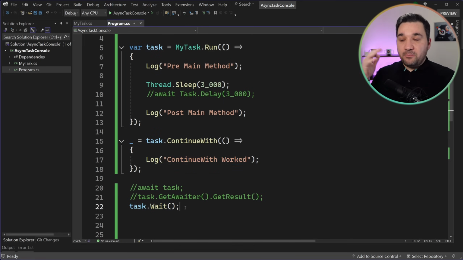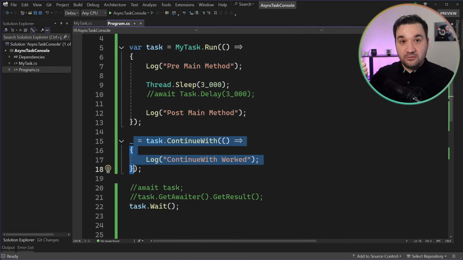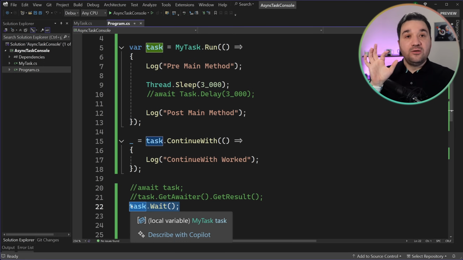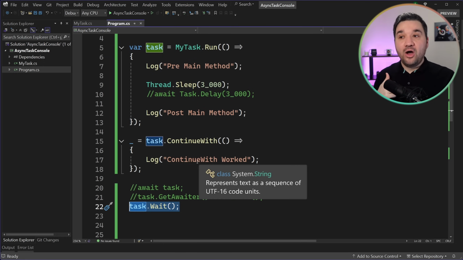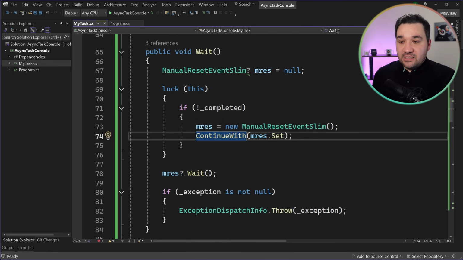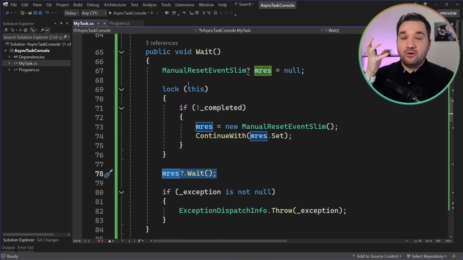So in the perfect case, in the perfect scenario, what would happen? Run is going to call that action, and then it is going to call that action, right? But what happens here, by the time run finishes its job, I already overridden the continuation function with my own. So I'm basically blocking the thread, the main thread of, not main, but the thread that my task is created on.